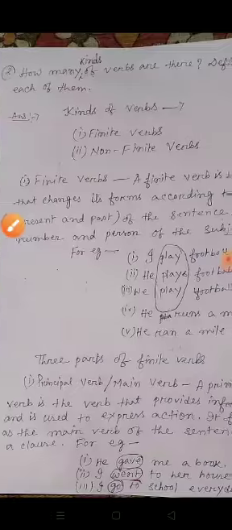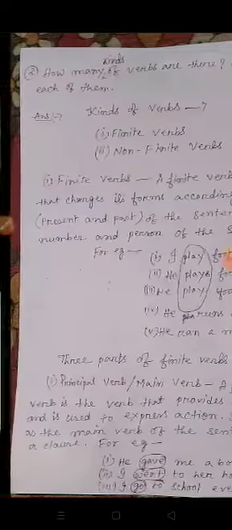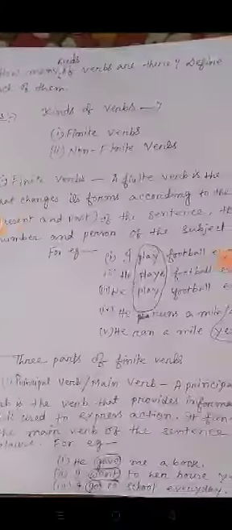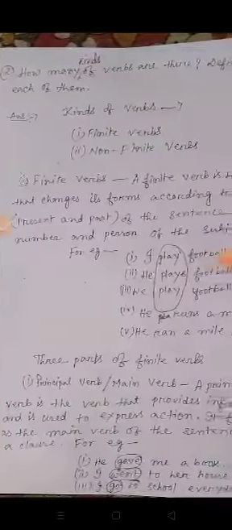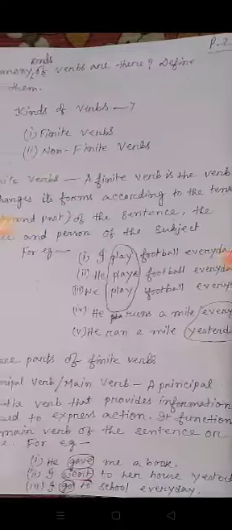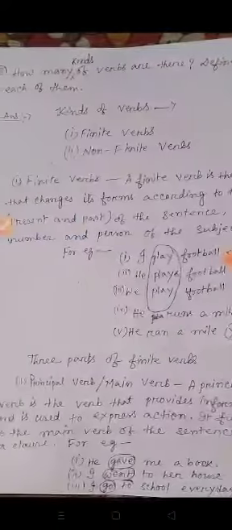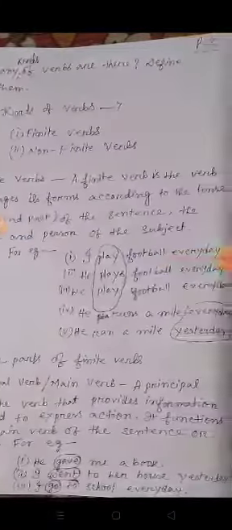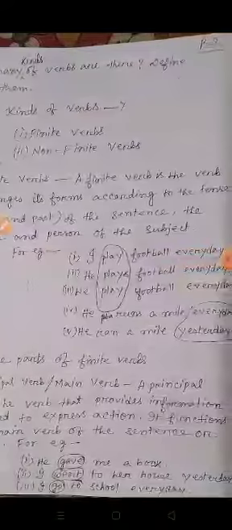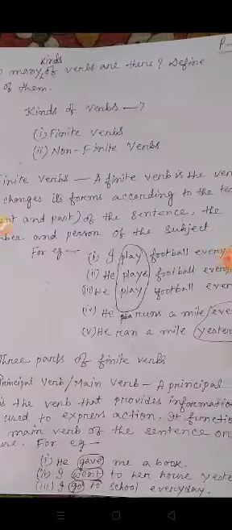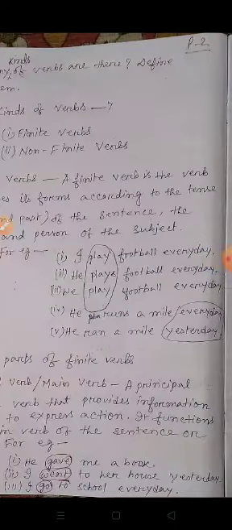Now the three parts of finite verbs. First, the principal verb or main verb. A principal verb is the verb that provides information and is used to express action. It functions as the main verb of the sentence or a clause. For example, he gave me a book. I went to her house yesterday. I go to school every day. Here gave, went and go are the principal verbs.